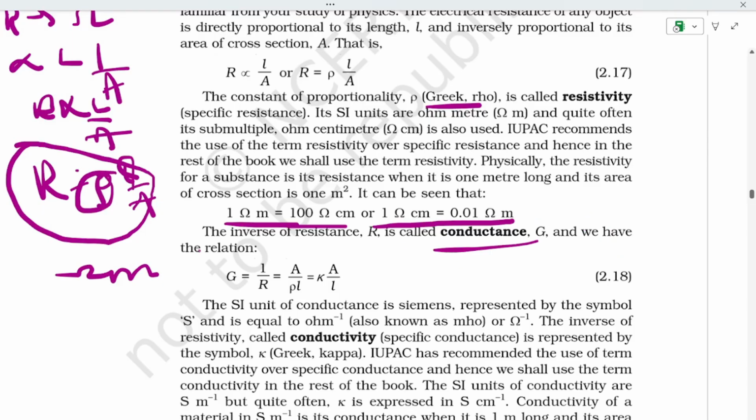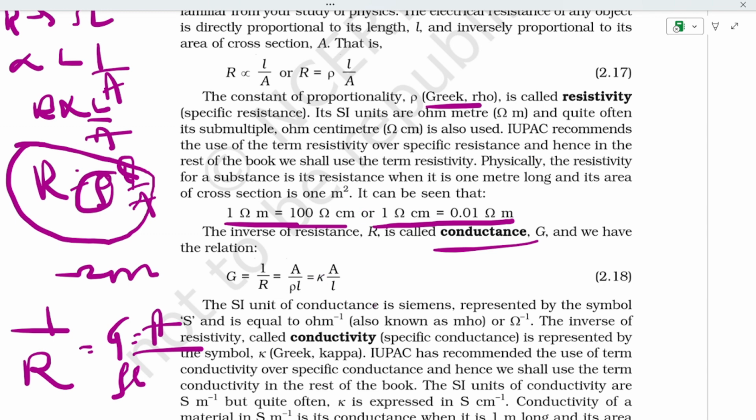The inverse of resistance is called conductance. We have conductance G, which you can write as A divided by L, with rho, that is, the constant. You can take this A divided by L and keep it here.